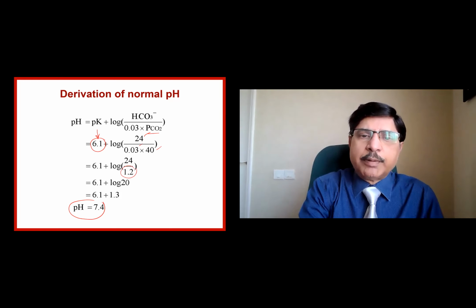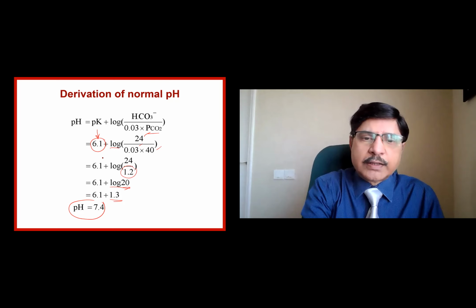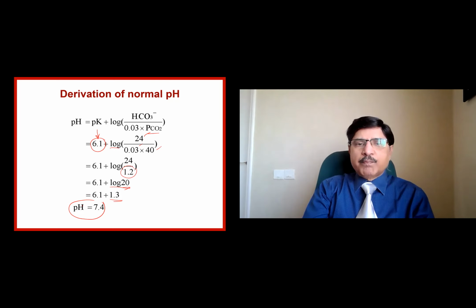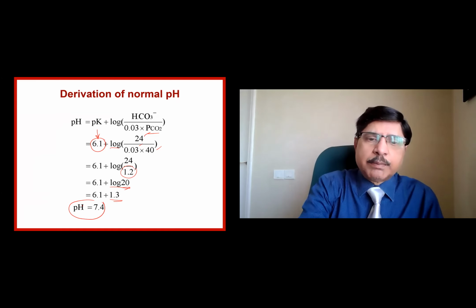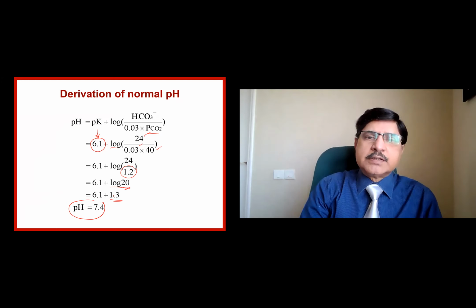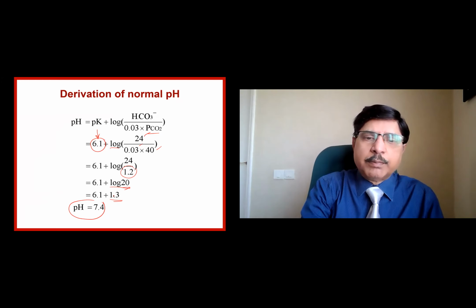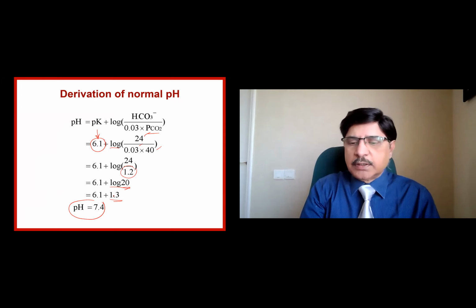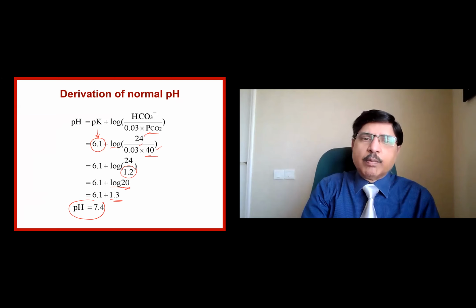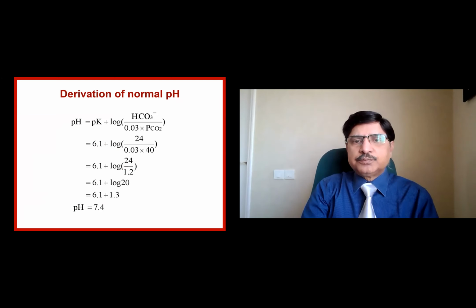So 24 divided by 1.2 is 20, log of 20 is equal to 1.3, and we have got 6.1 as the constant, and the total is 7.4. Okay, so if you increase the bicarbonate, you get a higher value here, and then the pH will be shifted to the alkaline side. If you decrease the bicarbonate, the pH will go to the other side. Likewise, changes in the carbon dioxide in the denominator also affect it.